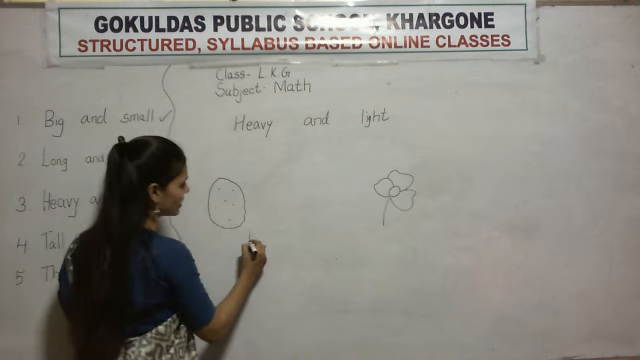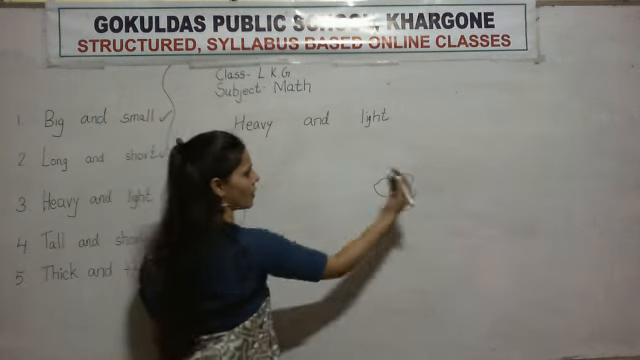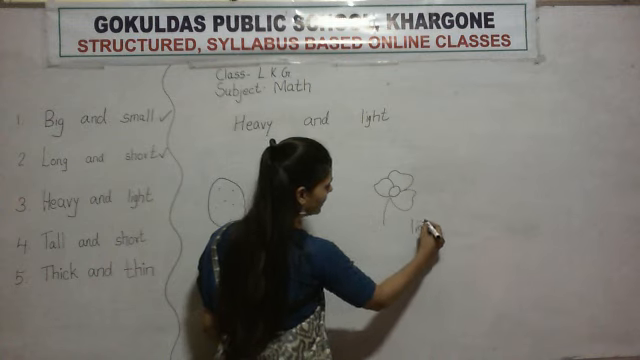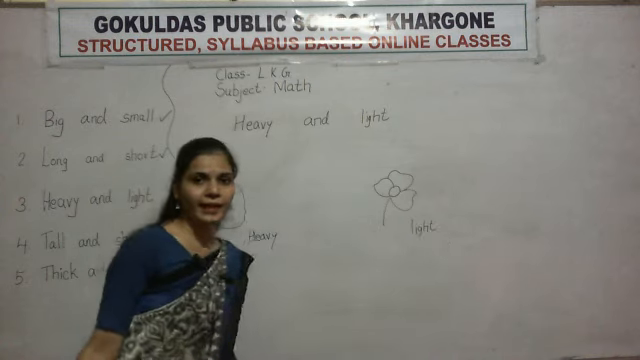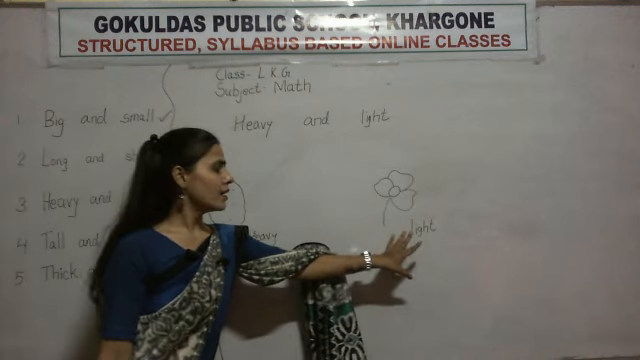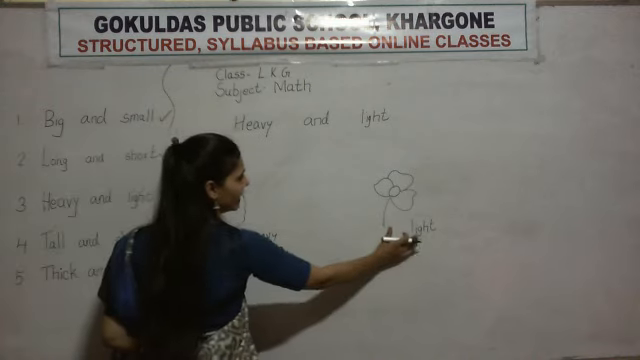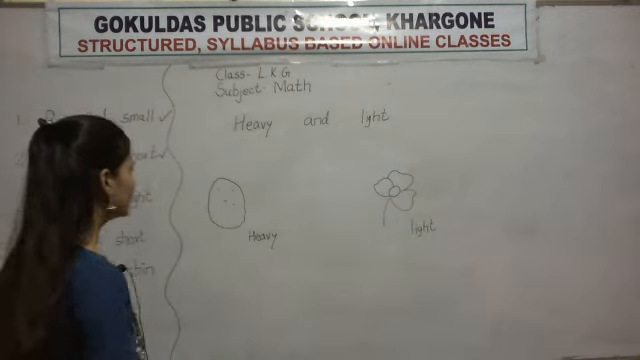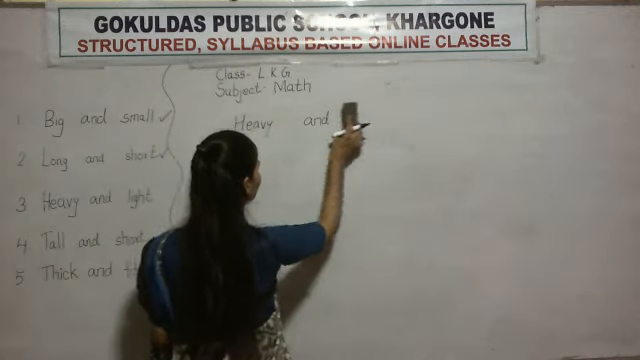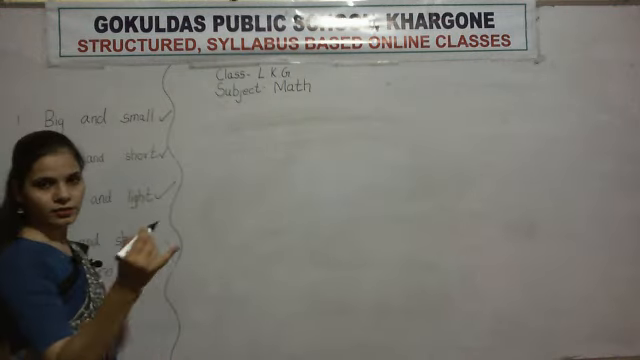So here we write heavy, and flower is light. So here we write light according to their weight. Stone is heavy in weight and flower is light in weight. So this is the concept of heavy and light. You remember which one is heavy and which one is light? So this concept is done.